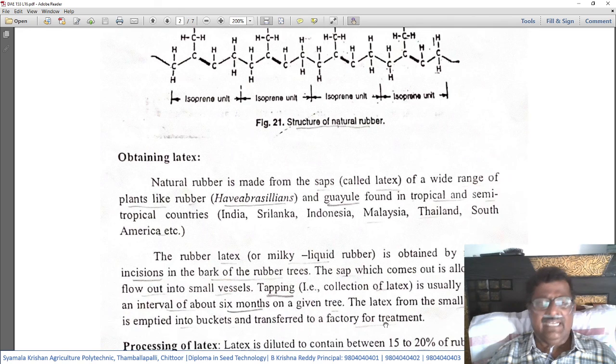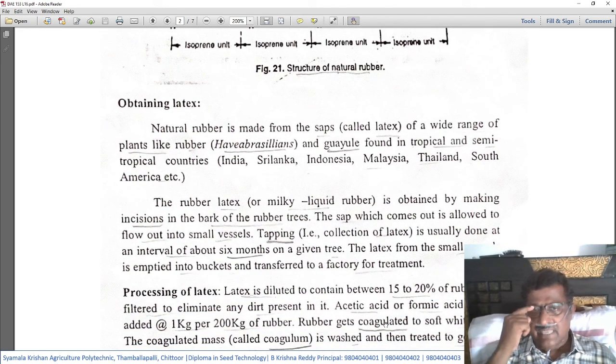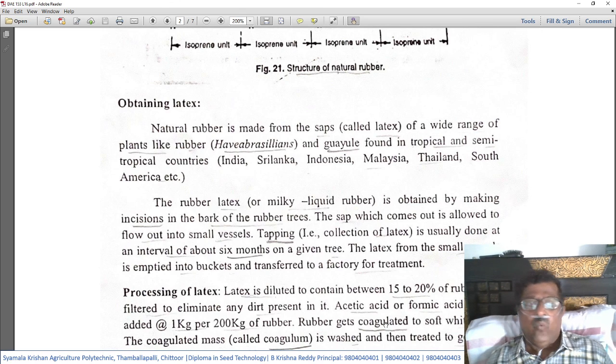Then obtaining the latex. Natural rubber is made from the sap called latex of a wide range of plants like rubber, Hevea brasiliensis, and guayule, found in tropical and semi-tropical countries. So this natural rubber is obtained from plant saps.